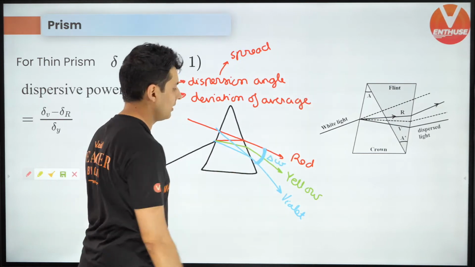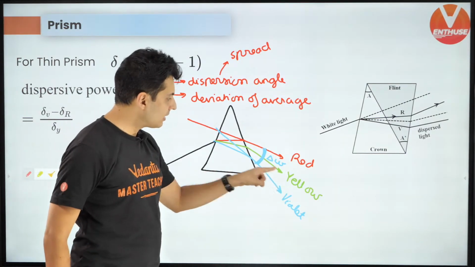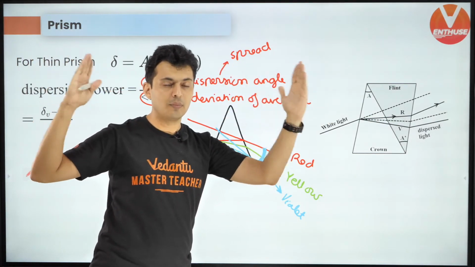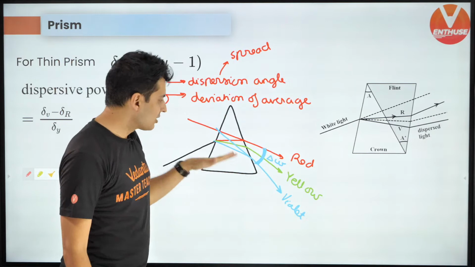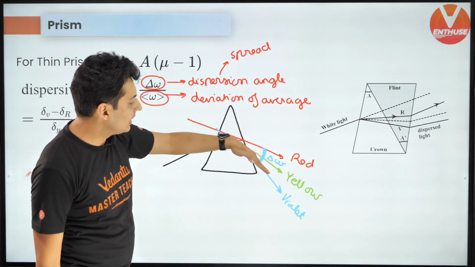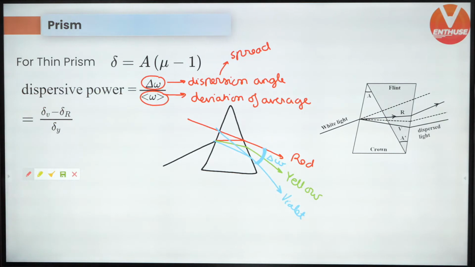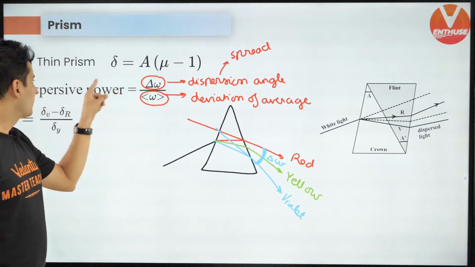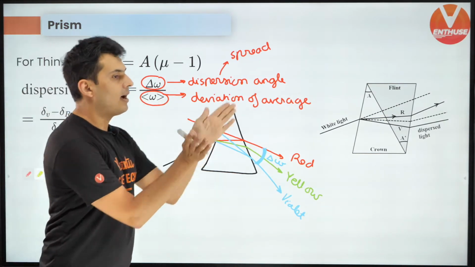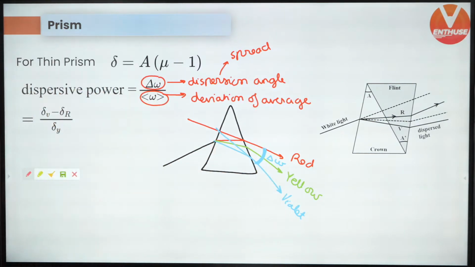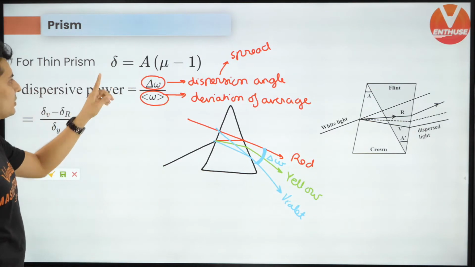Who is the average color? Yellow, remember that? This yellow is the average color. It's exactly in between red and violet at the center line. So the average deviation of yellow is what this is. So that is called dispersive power. Keep this in mind. Okay, so this is what dispersive power is, the spread upon the deviation of the yellow color.